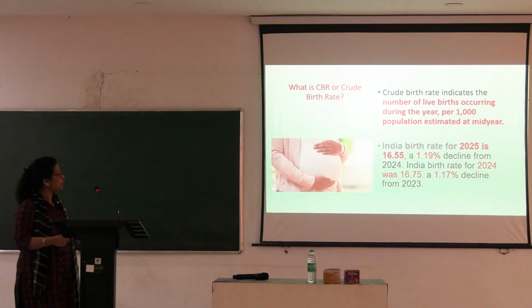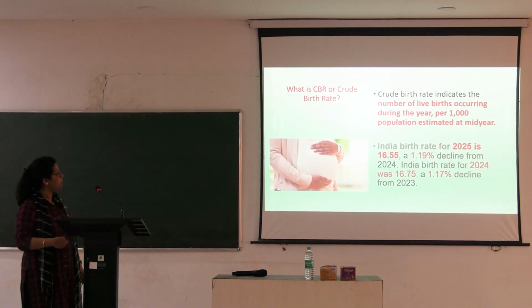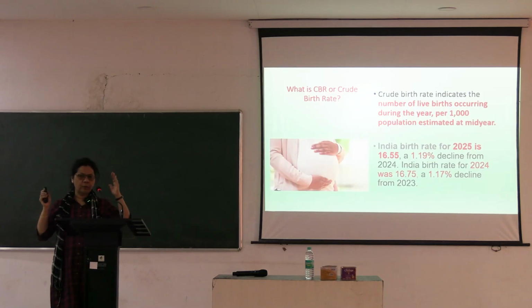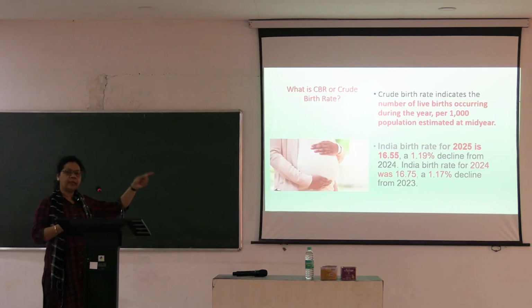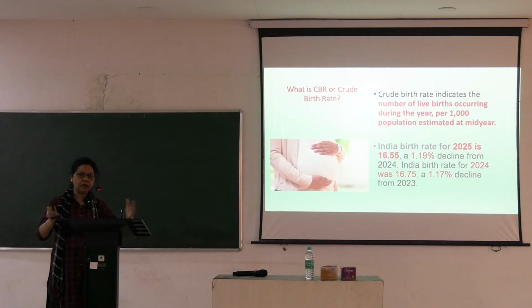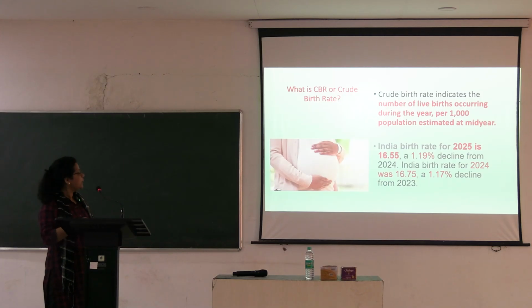Crude birth rate indicates the number of live births occurring during the year per 1,000 population estimated at mid-year. So, total number of people staying at a place per 1,000 of that population and the number of live births happening in that. The mid-year estimation is made, not at the beginning of the year nor at the end. It is at mid-year estimation of per 1,000 population, number of live births happening. That is called crude birth rate.